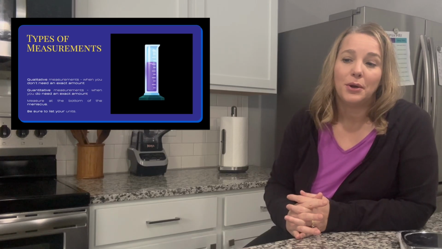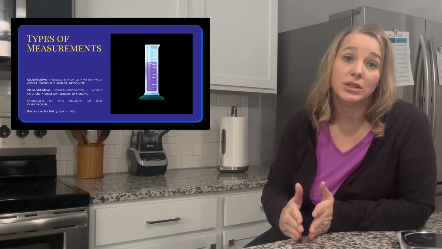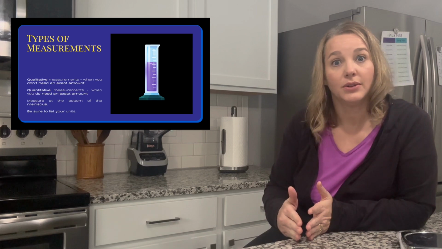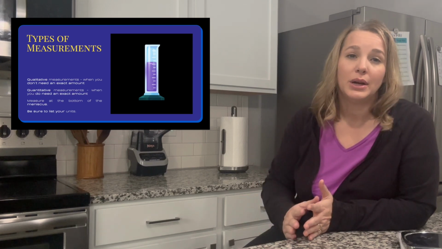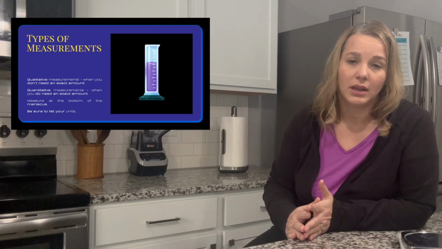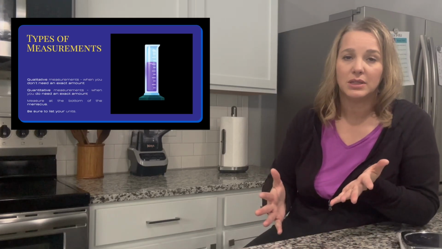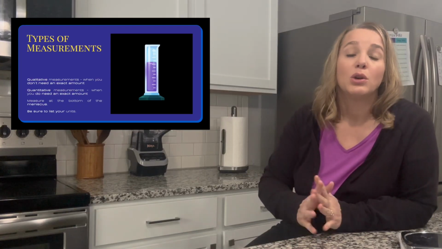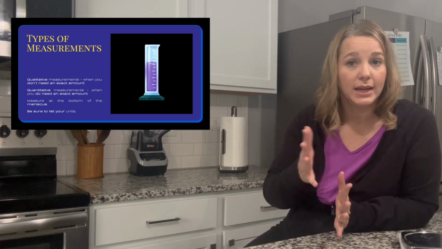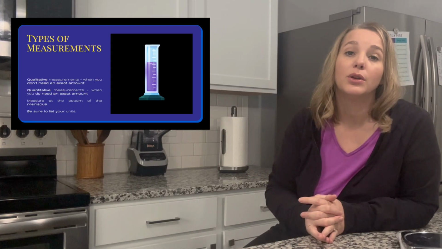If I don't know if you're talking about 2 inches or 2 centimeters, that's a pretty big difference. A lot of times by context, you can figure out the type of unit it is, but it can get really confusing if we don't know if it's grams or milligrams, if we don't know if it's ounces or grams. That's problematic. So always write down your units. Write that important information down in your notebook.